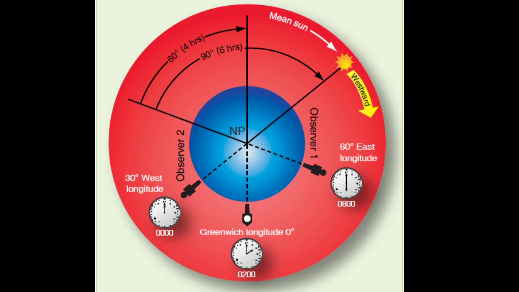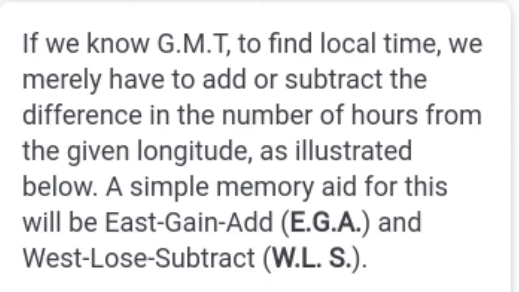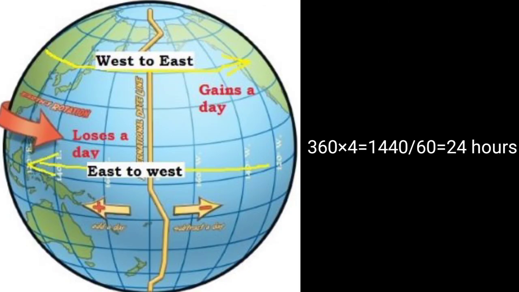The time difference is to be added, east gain add, in case of places to the east of Greenwich Mean Time, and in case of places to the west, the time difference is to be subtracted, that is, west loss subtract.